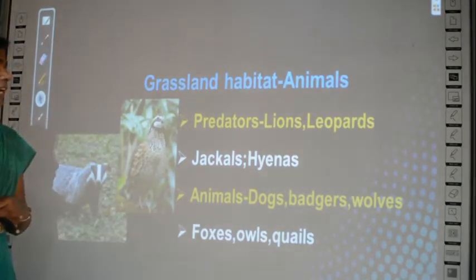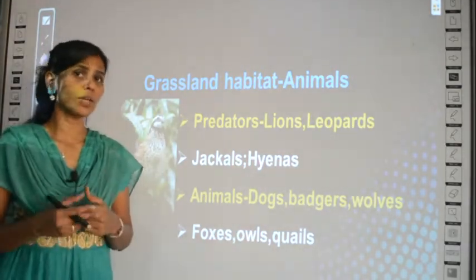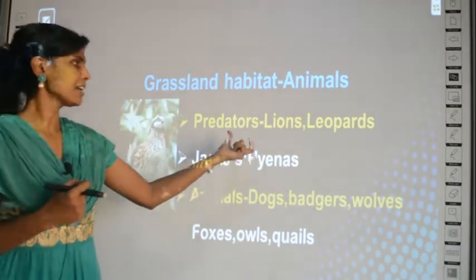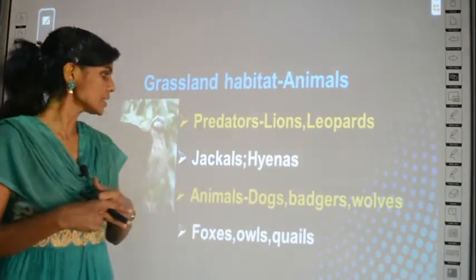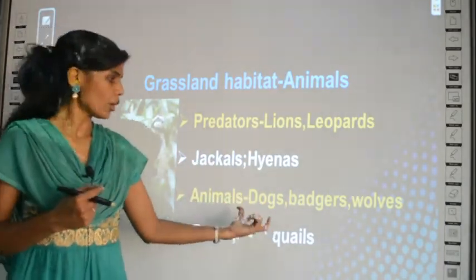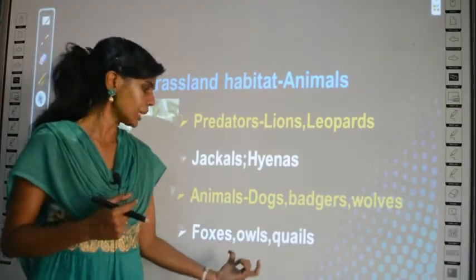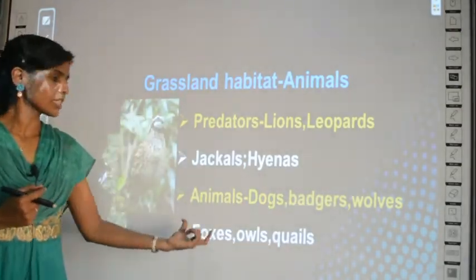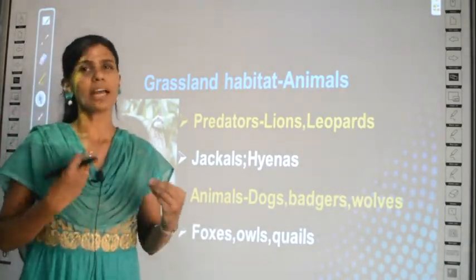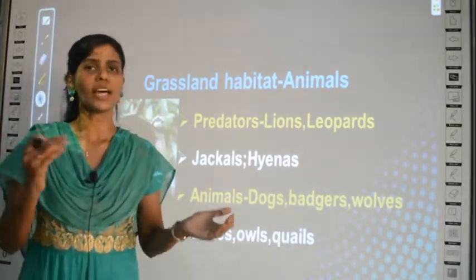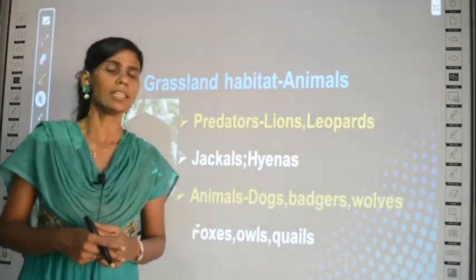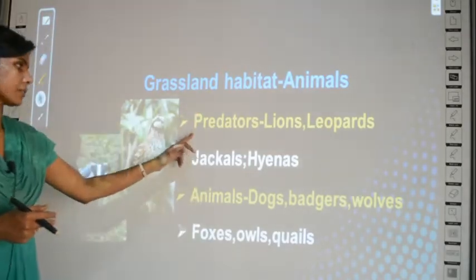Clear? So what are the other animals found in grassland habitat? They have predators like lions and leopards, jackals, hyenas, animals like dogs, badgers, wolves, and also foxes, owls and quails are all common. Of course, other animals also you have, but compared to the other animals, these are the most predominantly existing ones in grassland habitat.